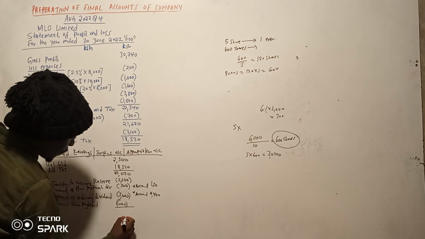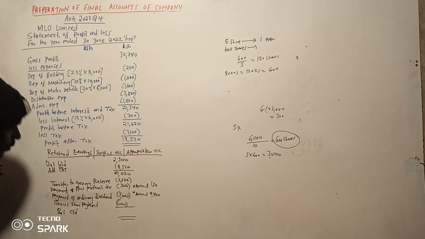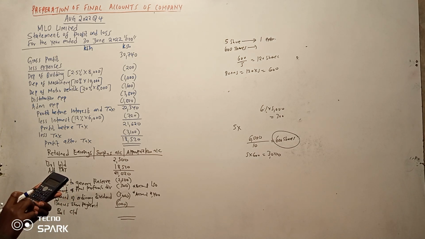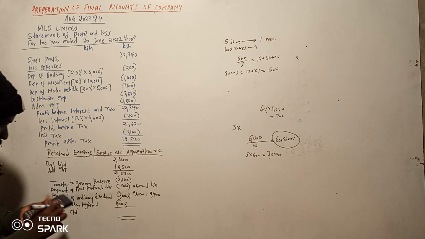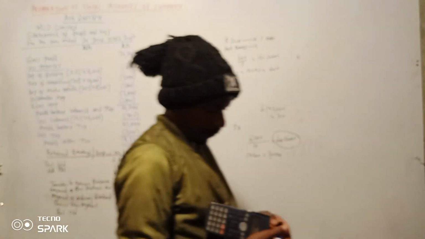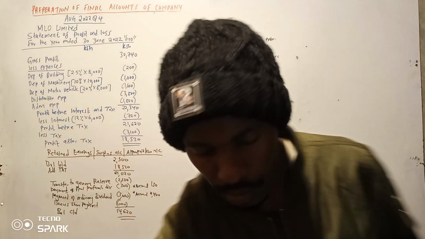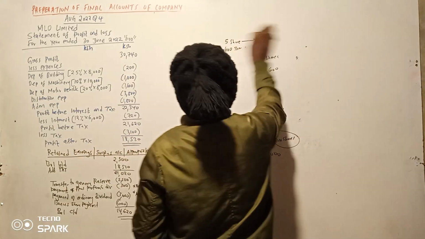But for now tunafika hapo. Tunasema balance carry down. Itakuwa ni 21,020 minus 2,500 minus 300 minus 3,000 minus 600. 14,620 napata. Now we can prepare our balance sheet, then tuone kama it will balance.